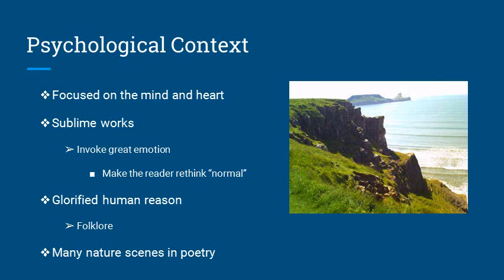Literary works from the Romantic Period tended to focus on the mind and heart. The works were often sublime and invoked great emotion. The goal of each work was to make the reader rethink normal, and they were used as a way to escape average life. In addition, these works tended to glorify human reason by retelling folklore. Many of the literary works, and especially poetry, featured detailed nature scenes.